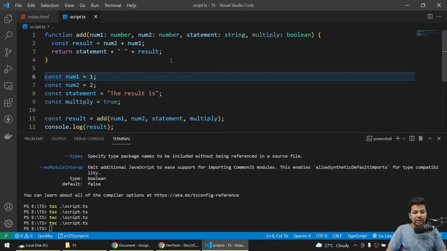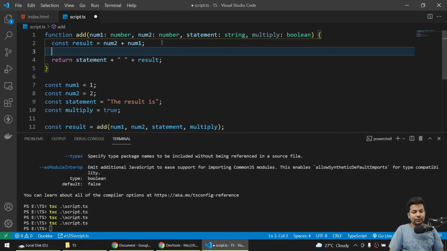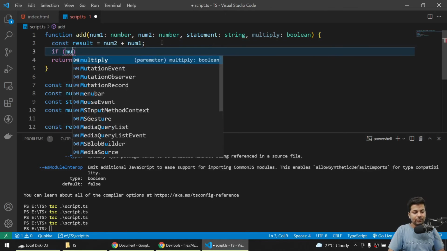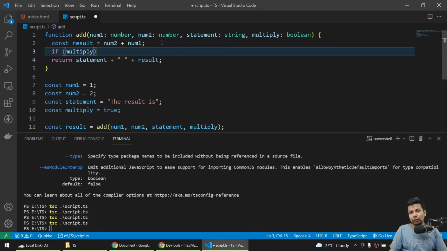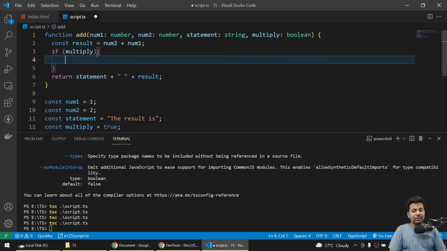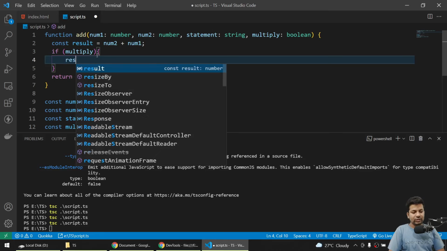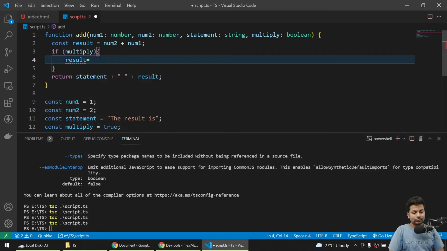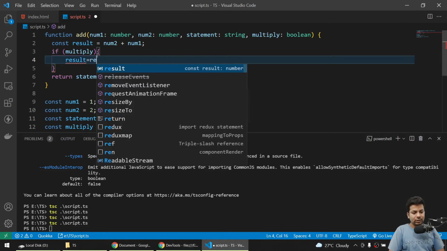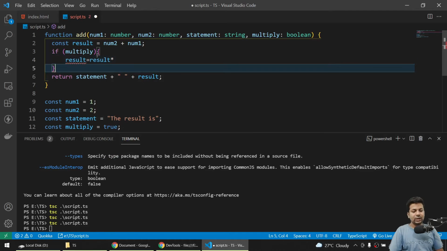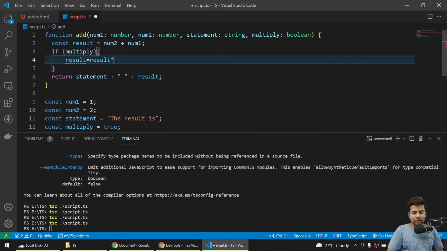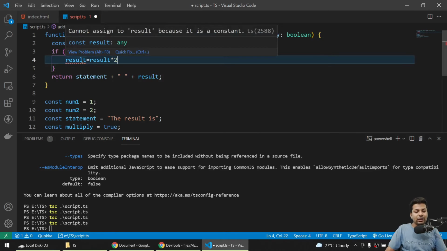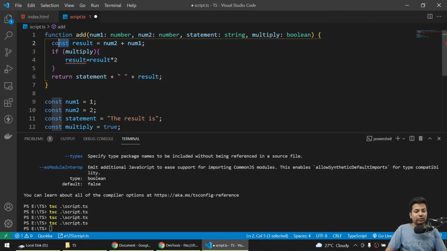Now if you check, we have sent multiply also, so we'll just say if multiply, and you don't have to check equal to true because this is a default behavior of JavaScript. If multiply, just say result equals to result into 2. Yeah. So why is it not writing 2 here? You can see it's showing error, can't assign result because it's a constant. So I'll just make it let.